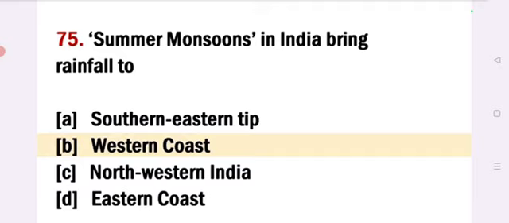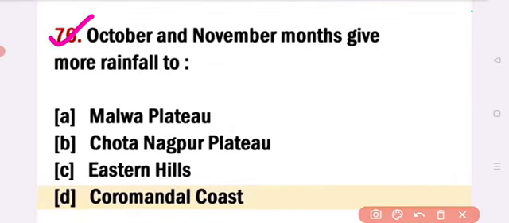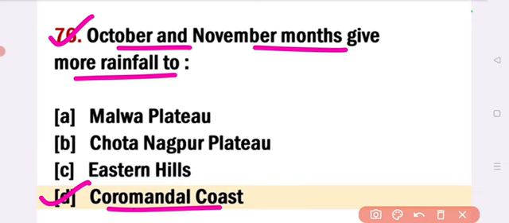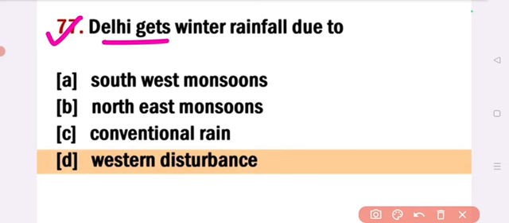Next, October and November months give more rainfall to. Answer option D, Coromandel coast. October and November months give more rainfall to Coromandel coast. Next, Delhi gets winter rainfall due to. Answer option D, western disturbance. Delhi gets winter rainfall due to western disturbance.